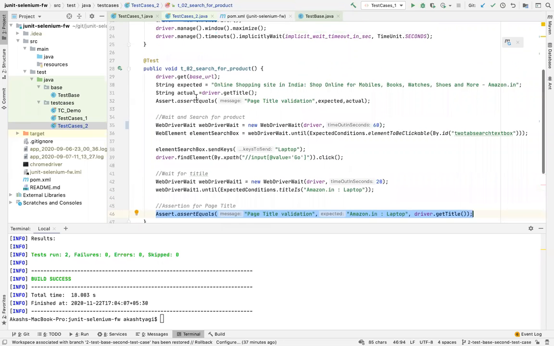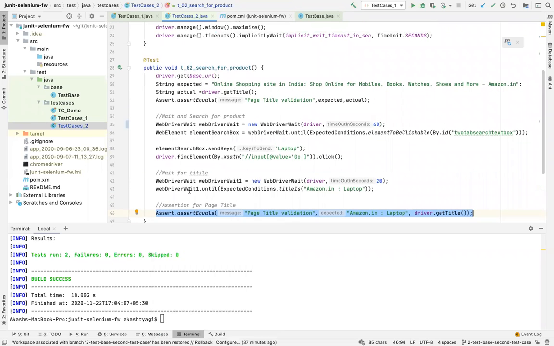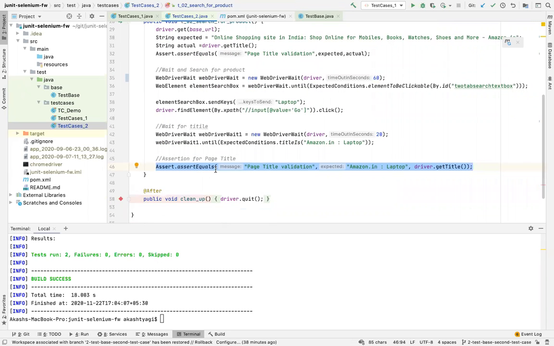In a real test case, one assertion is not enough. You need to put more assertions which will help you catch the defect when the actual test case executes. For demo purposes, or for simplicity, I'm just putting in simple assertions. But later on, when we have more test cases on top of it, you have to add more assertion steps here.